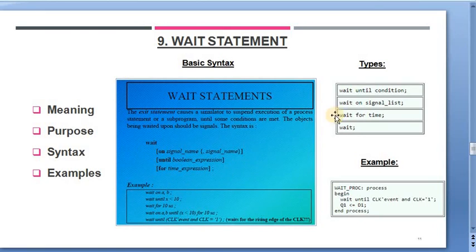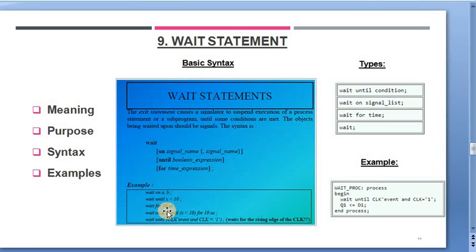As you see, it can be applied along with some condition, or it can be applied along with some signal list, or for some time, or alone as a wait statement, as seen on the right. Let's study a few examples. The first example says that the wait statement is applied on A, B, or it can be applied until some condition is met, like x is less than 10,